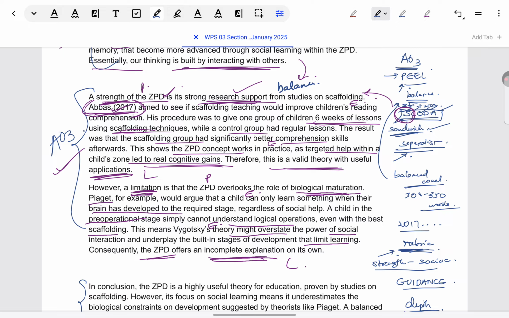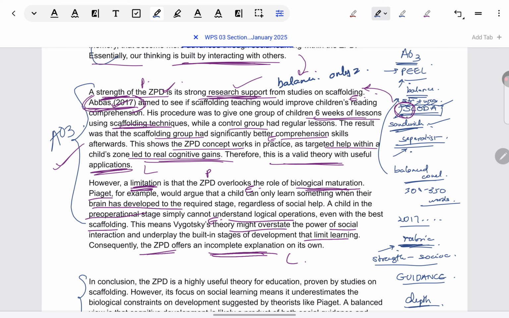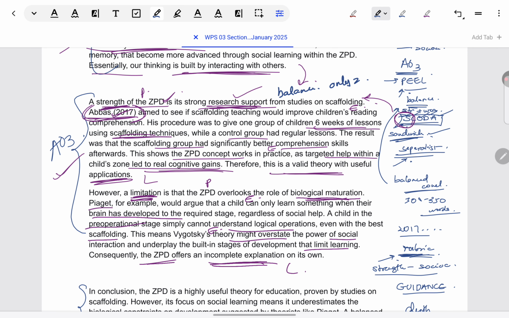So it's very important. Besides that, I want you to see how only 2 points are there. I'm sure if you look at past mark schemes in which they've asked about Vygotsky's theory, they must have given 4 or 5 points that you can give as an evaluation. There's no attempt to take all those points here. Only 2 points are taken. But can you see the level of depth in every point? Instead of just saying there is strong support, Abbas has supported. Biological maturation is not considered, Piaget would have considered that. Have you seen how every point has been developed? That is what brings marks. That is what is called a logical chain of reasoning.